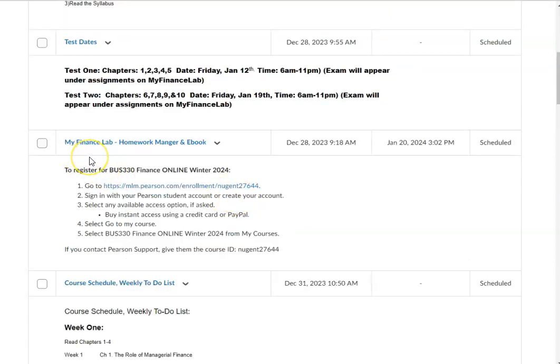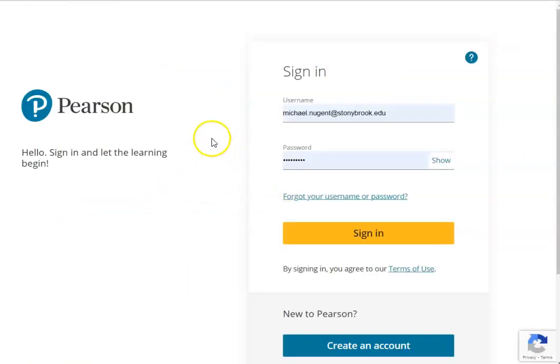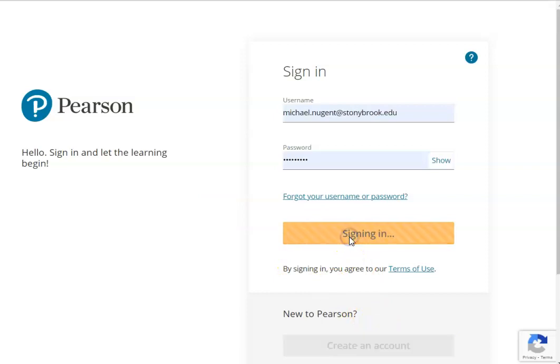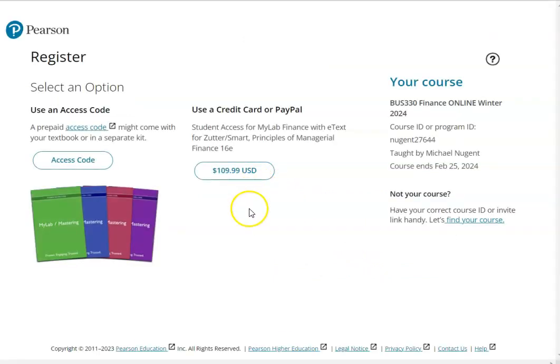Now, how to create or log into My Finance Lab. Okay, so if you go here, this is My Finance Lab. This is our course ID for the course. If you click this link here, it'll open up a new screen. If you have a Pearson account, great, use it. If you don't have a Pearson account, create one. Let's sign in. Okay, so you'll be given this here. There are no access codes.